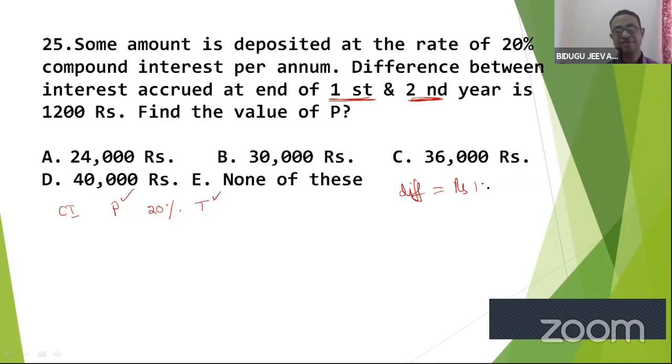What is the value of P? If the principal is given, we find the difference of first year and second year interest, and that has to be 1200, right? Then you can prove it.